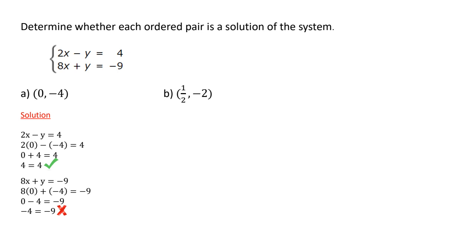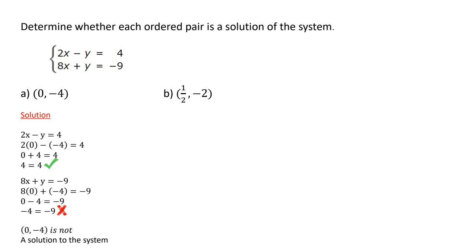This is not true. So even though it was true for the first equation, but not for the second, this is not a solution for the system because it has to be true for both. Again, what you will write on your homework is (0, -4) is not a solution to the system. Okay, so let's look at the second example.